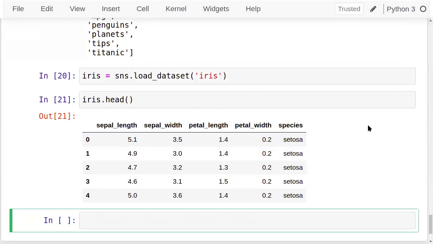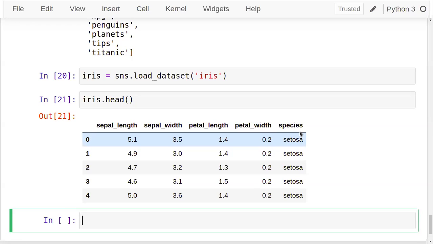Iris is a flower, and that flower contains petals and sepals. Okay, two elements are there, petals and sepals. So the length and width of the petal and sepal are all predefined here, and accordingly the species of the respective flower is defined, whether it's setosa, versicolor, or virginica. Three different kinds of classes are there.